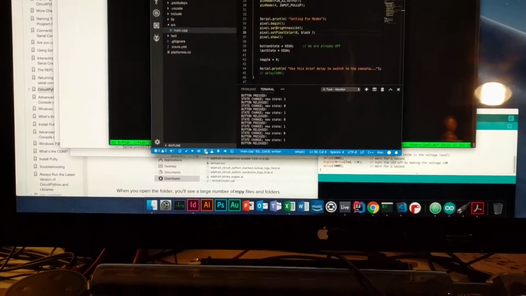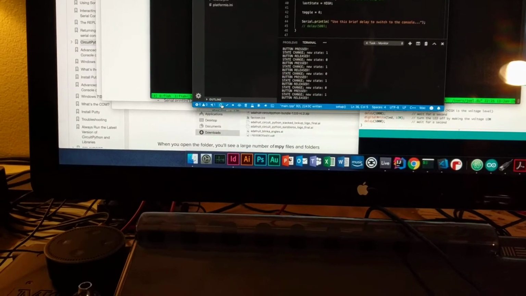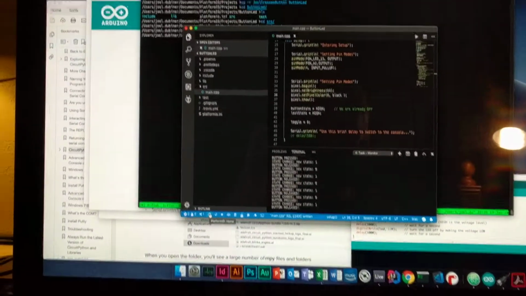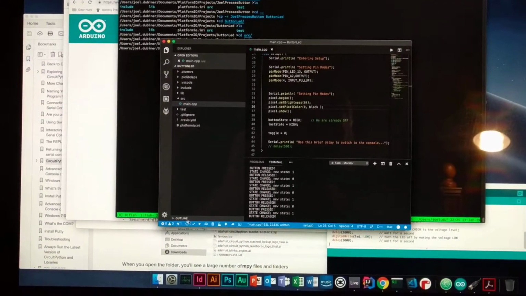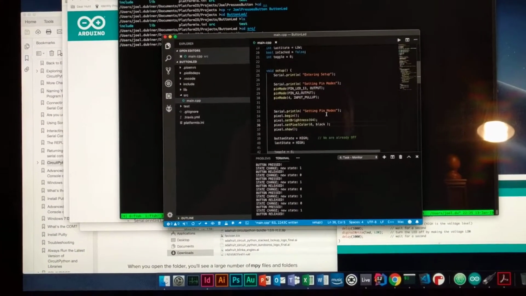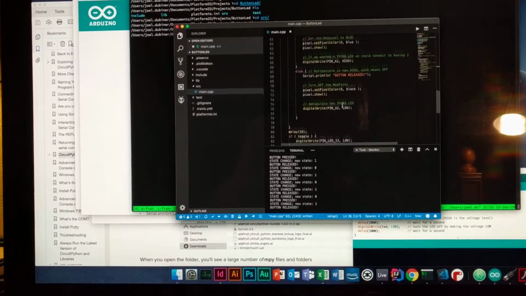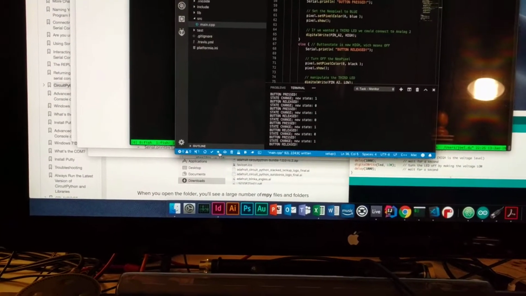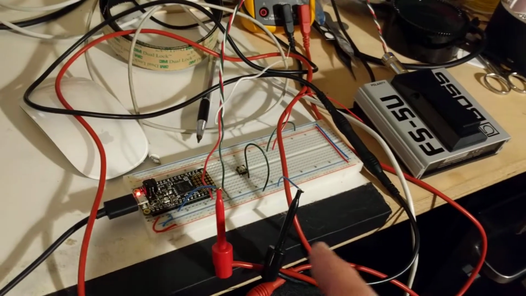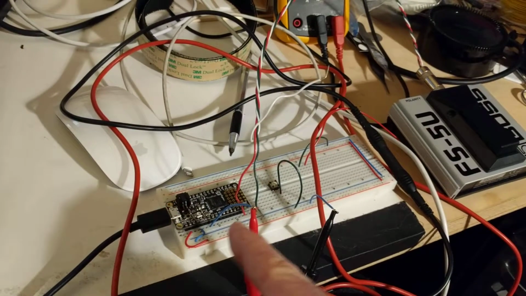Okay, so here we are using the, what's it called? It's called PlatformIO. We're using basically a command line interface here, working in C++, but I'm using it in a pretty C way. Let's see, we're going to download and run that. The configuration is a Feather M4 Express, which is the Cortex M4.